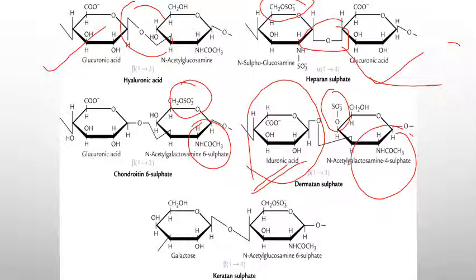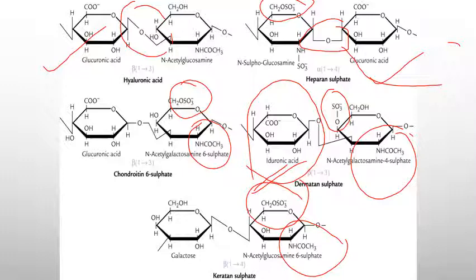It is made up of galactose and N-acetyl glucosamine 6-phosphate. So this is the structural difference between all these 6 classifications: hyaluronic acid, heparin sulfate, chondroitin sulfate, dermatan sulfate and keratin sulfate. Among these, you should note down the point that hyaluronic acid, heparin sulfate and chondroitin sulfate, which consist of glucuronic acid,